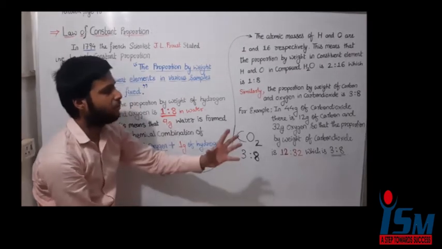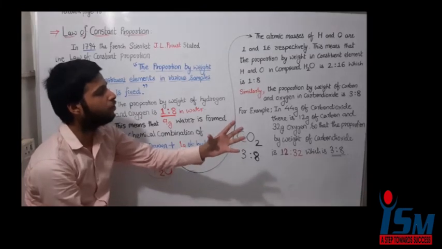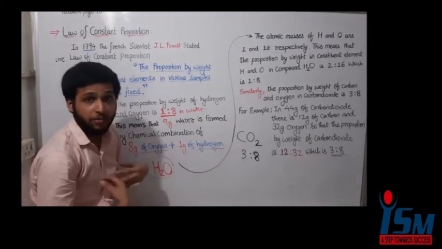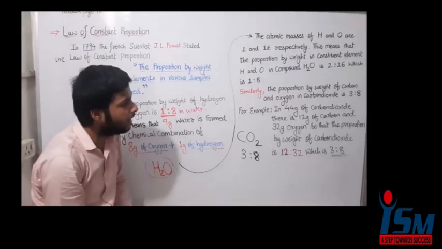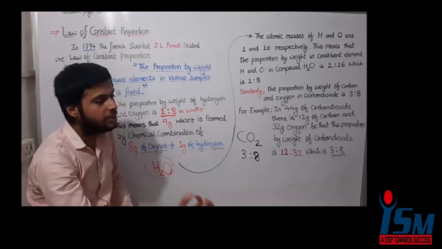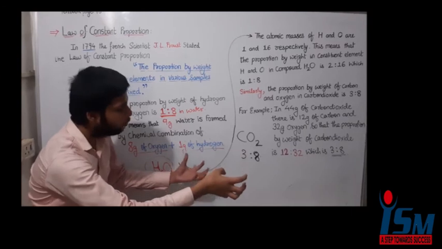If we consider a bag, sir, a bag consisting of 44 gram of carbon dioxide. Or if I want to form 44 gram of carbon dioxide, I have to take 12 gram of carbon and 32 gram of oxygen.